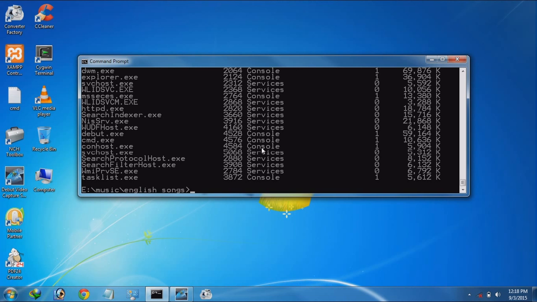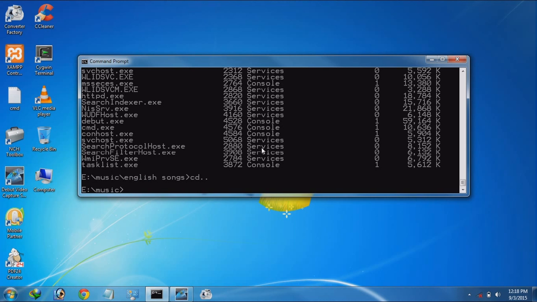One thing more: if you want to come out of this folder, you can use cd ... You came outside the English songs. If you want to come outside from all the folders for a particular drive, then you can use cd \. Using this command you can come out from all the folders at one time.